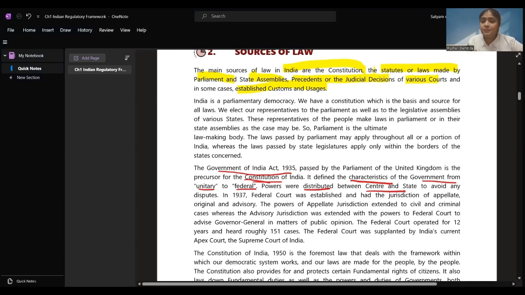Some decisions are taken by the central government, some are taken by the respective states, because we do not want to pressurize or put a lot of burden on the center. So on the state basis, the governments have been set up.